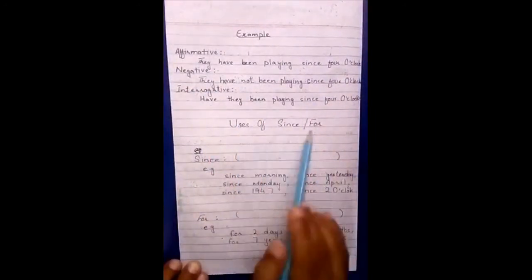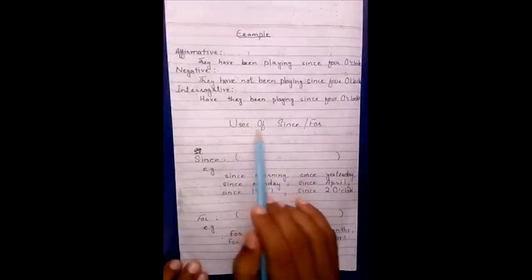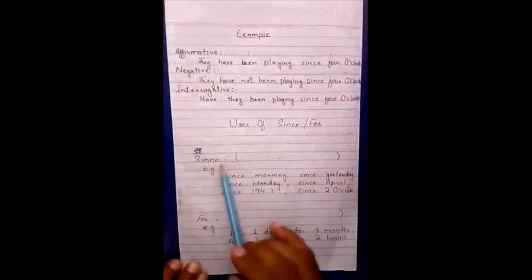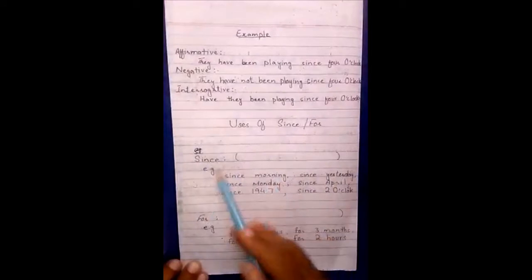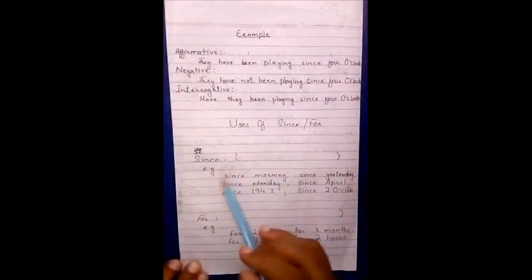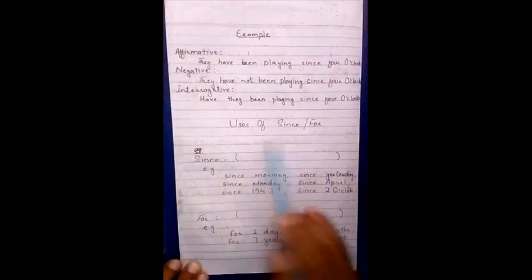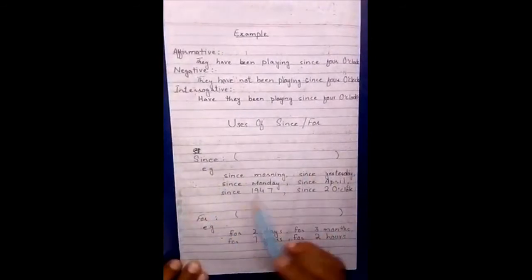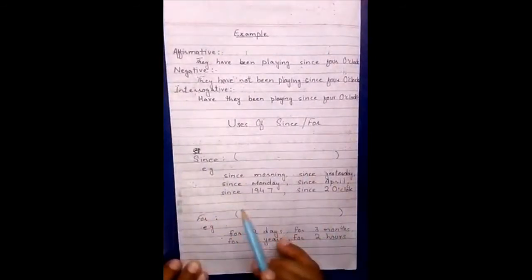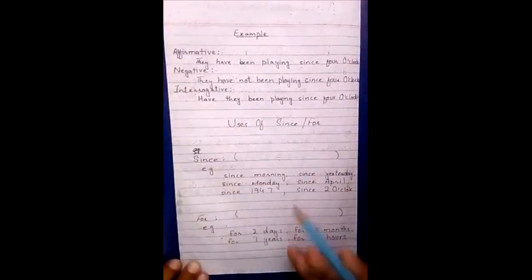So the important thing of this tense is the use of since and for. We use since when we start any work in the past, for that starting time. And for duration of time, how long the work has been going on, there we use for.